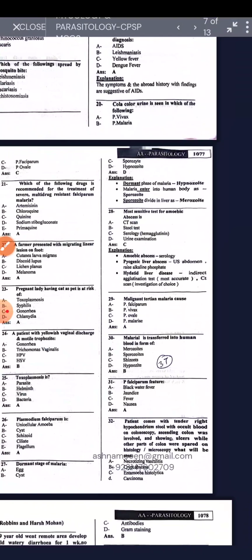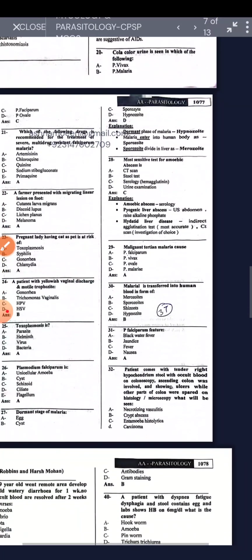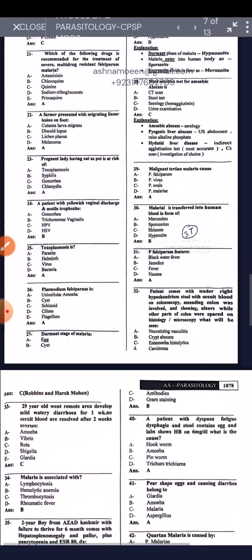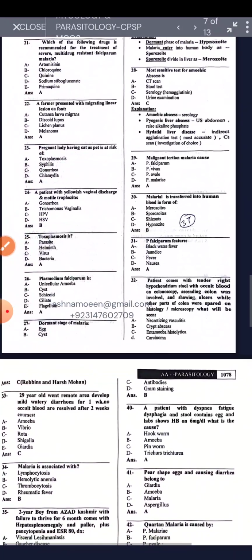Malaria is transferred to the human blood in the form of the sporozoite. Plasmodium falciparum's feature is blackwater fever. A patient came with a tender right hypochondrium swelling with occult blood on colonoscopy. The ascending colon was involved, showing ulcers while other parts of the colon were spared. On histology microscopy, what will it be? Entamoeba histolytica.